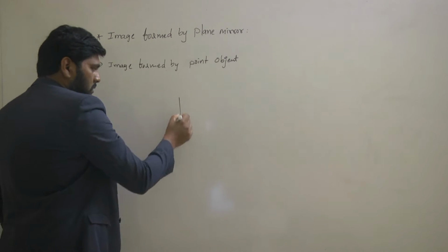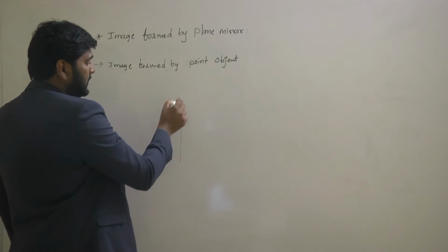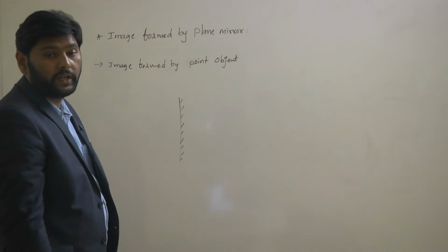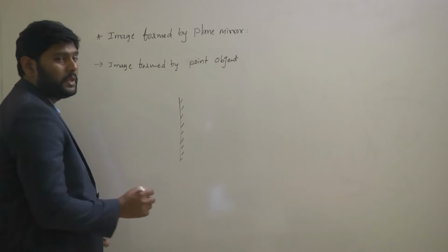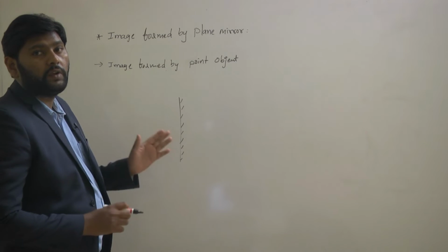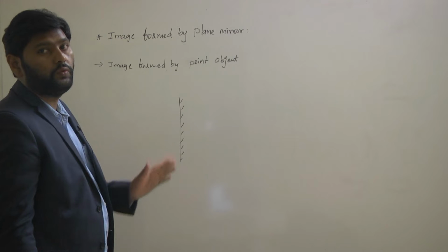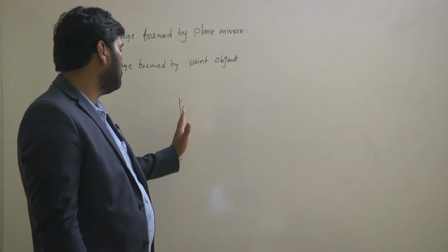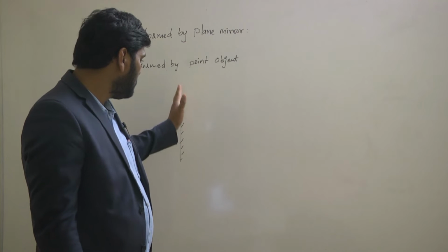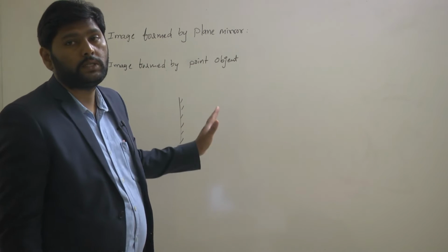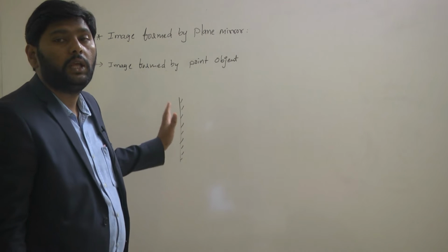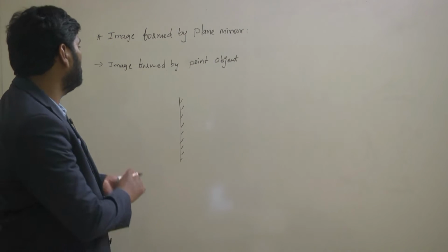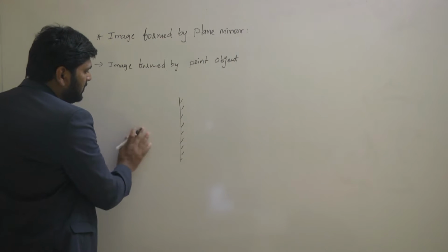So this is your mirror. One side is coated. Now the other side acts like a reflecting surface. Now you will keep the object every time in front of the reflecting surface. You will not keep the object on the back side, which means you cannot keep the object on the coated side. You will always keep the object in front of the mirror, that is, on the reflecting side you will keep the object.